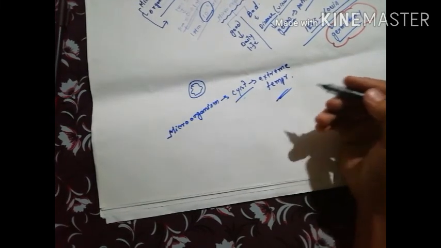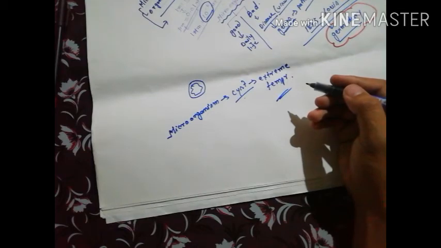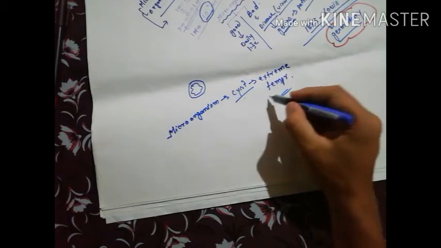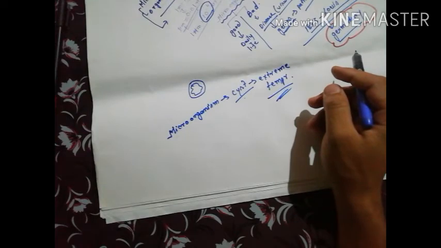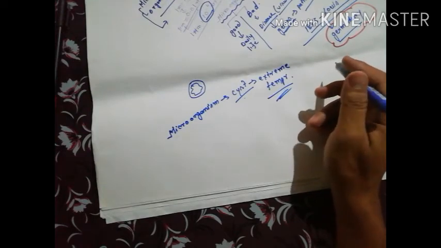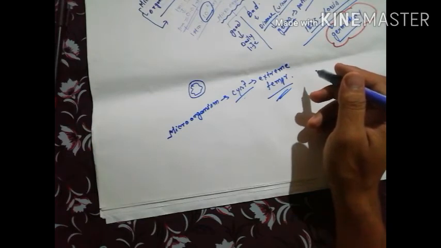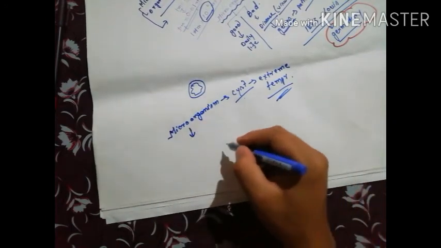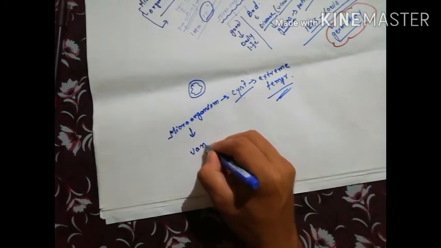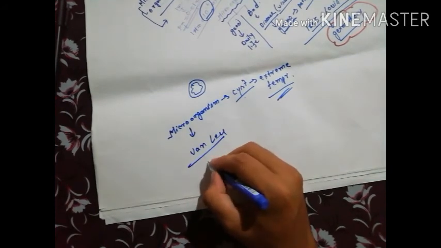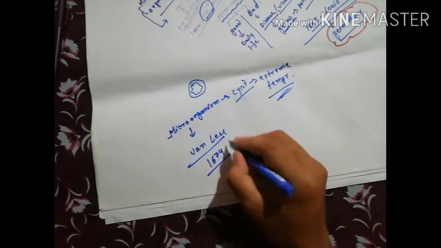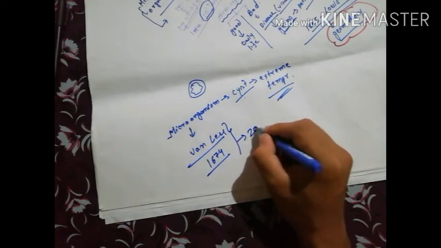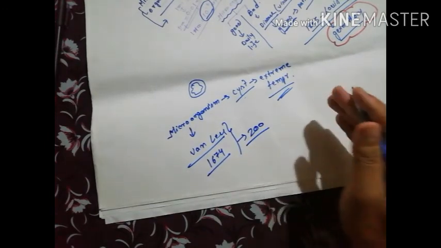Now, one more scientist is Anton van Leeuwenhoek. Microorganisms were observed for the first time in 1674 by van Leeuwenhoek, but they were clearly identified only 200 years later. For the first time, who saw the microorganism? Van Leeuwenhoek, in the year 1674. After 200 years of his seeing the microorganism, these microorganisms were clearly classified.